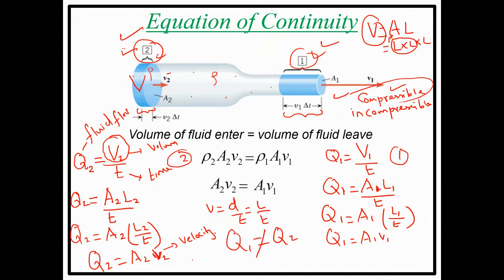If you take incompressible fluid, the density at every point of this tube will be the same. So here I have taken water. Water is an example of an incompressible fluid. So incompressible means its density will not change at any point. Clear?